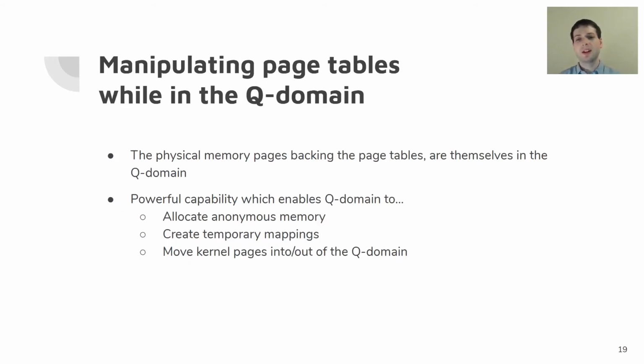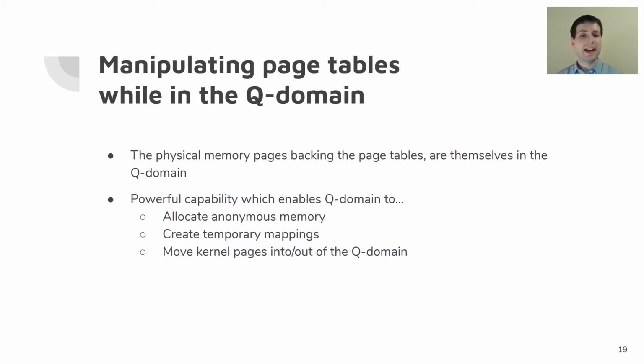Let's also take a look at another subsystem we have, which is related to memory management. While in the Q domain, we're actually able to manipulate the page tables that are in effect. This in itself seems a bit surprising, but let's walk through it. If the physical memory backing the page tables is itself in the Q domain, then we can modify those page tables safely. And the Unmapped Speculation Contract, if you recall, talked only about the current page tables.